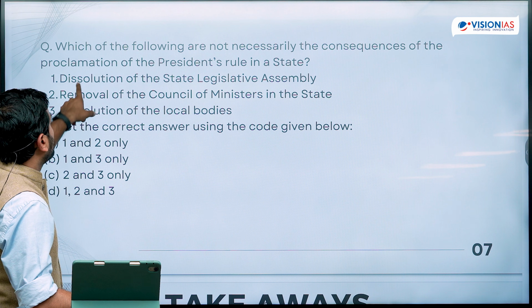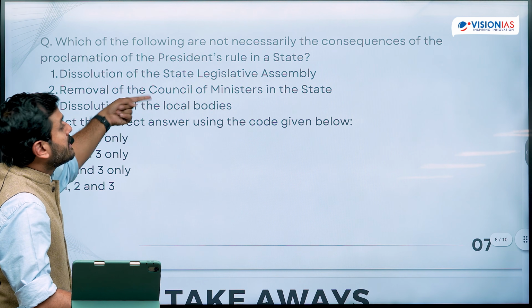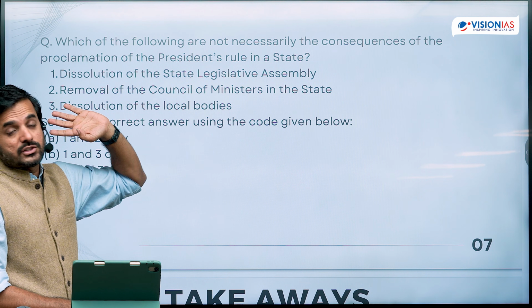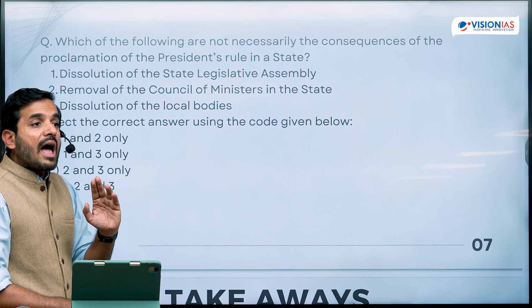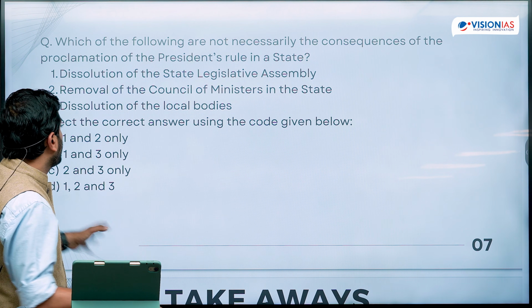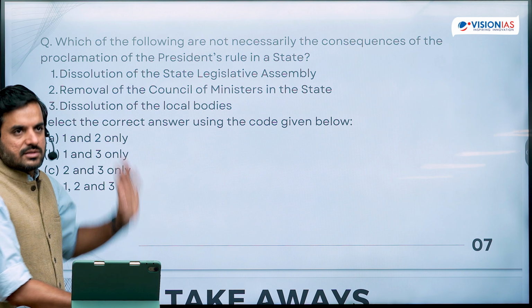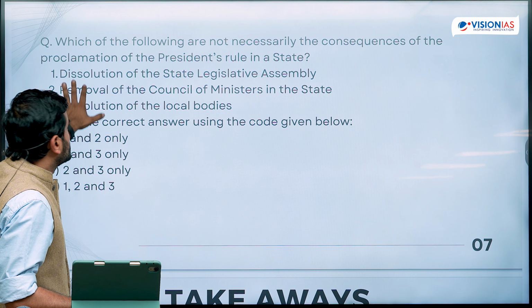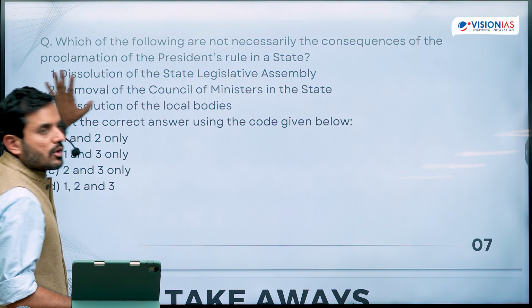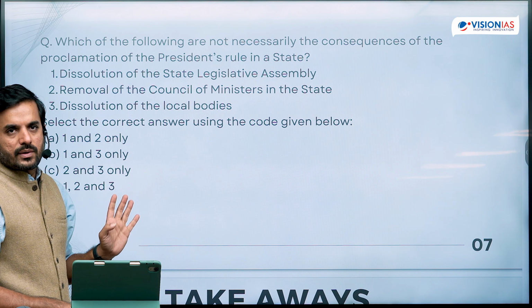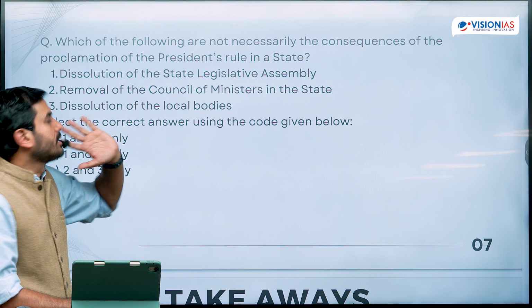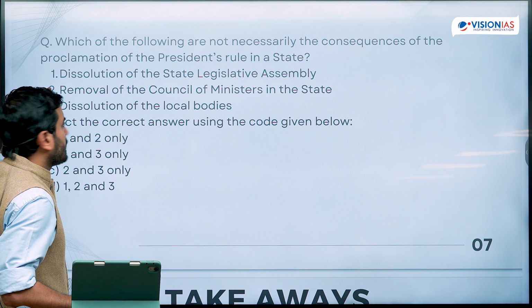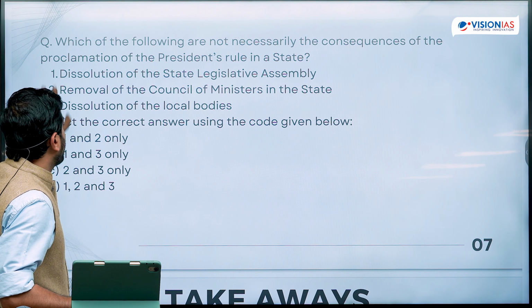So which of the following are not necessarily the consequences? The question is not which of the following are necessarily the consequences. Which of the following are not necessarily the consequences? So one is not definitely a consequence. Second is definitely a consequence. There will be removal of the Council of Ministers in the state. This is definitely going to happen. First is definitely not going to happen, it is not necessary, it may happen.